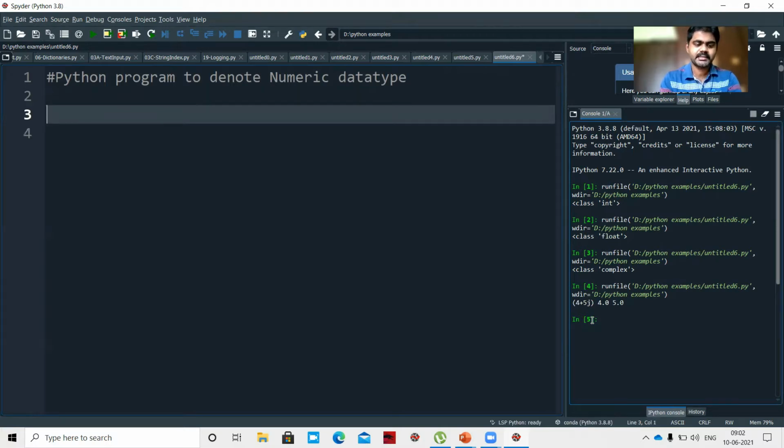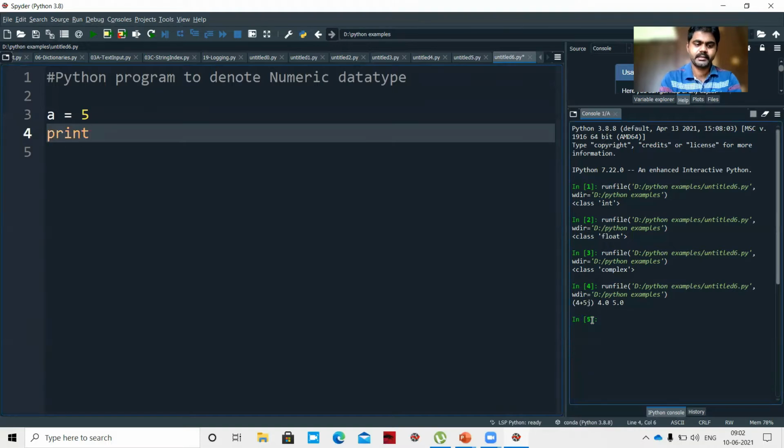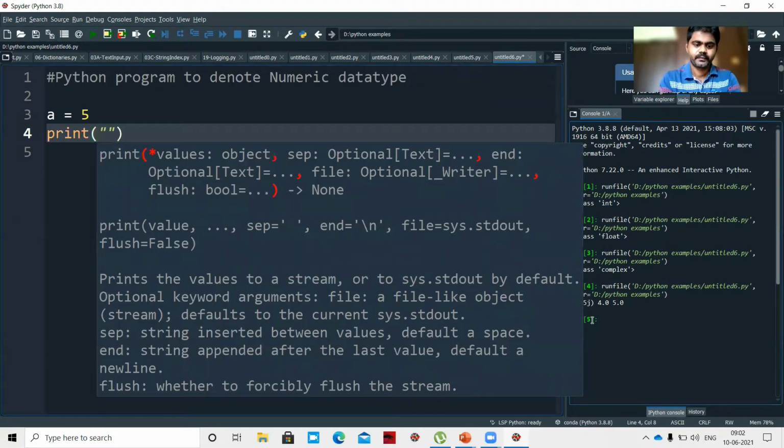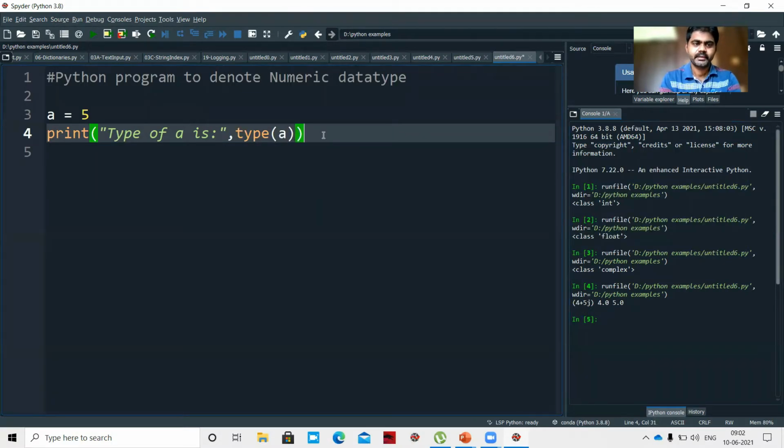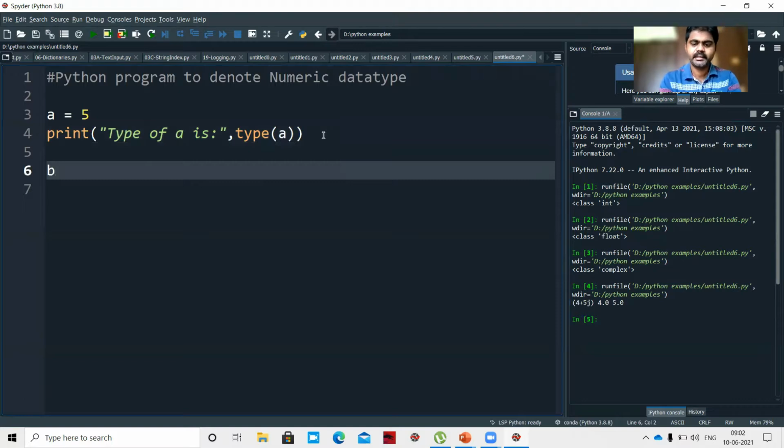Okay. So next, let's say a equal to 5. Print type of a is, comma, type of a. Next is b equal to 6.7.